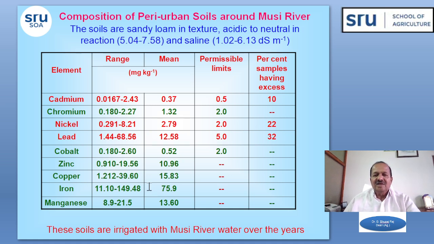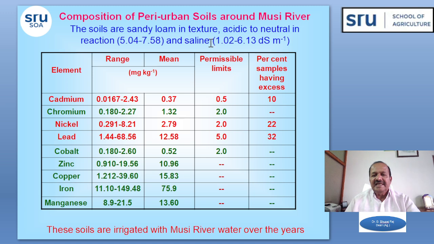Then, this water is irrigated to the soil, where these soils are used for cultivation of different crops. When we see the analysis of these soils, you can see all soils are sandy loam in texture, acidic to neutral in reaction, that is 5.05 to 7.58 pH, and saline.